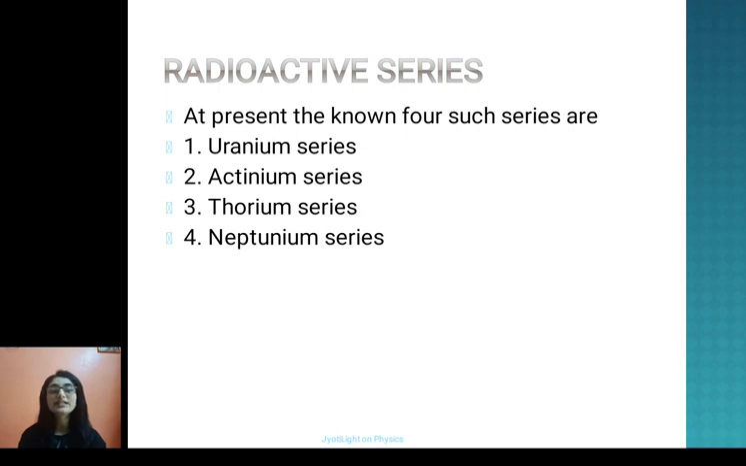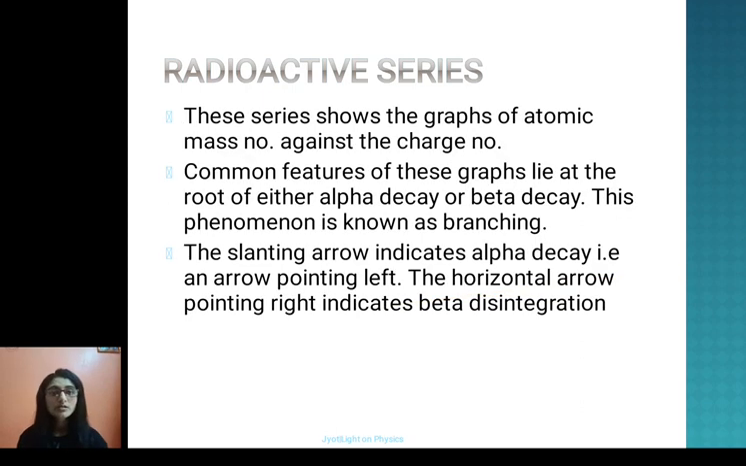Next is radioactive series. At present, the known four such series are the uranium series, actinium series, thorium series, and neptunium series. These series are just graphs of atomic mass number versus atomic number, or charge. A common feature of these graphs is that at the root there is either alpha decay or beta decay. This phenomenon is known as branching. The slanting arrow pointing left indicates alpha decay, and a horizontal arrow pointing right indicates beta decay. Let's see the diagram first.